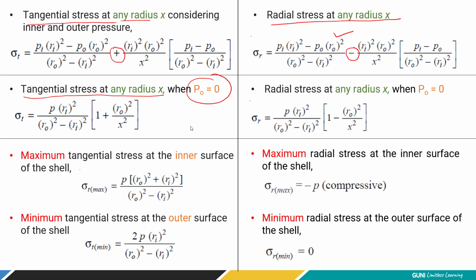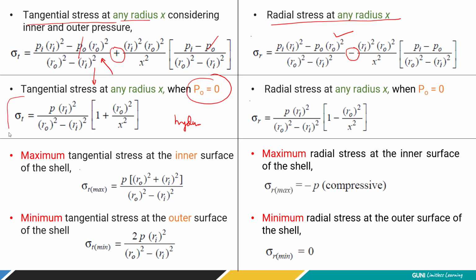That is the case of hydraulic cylinder, right? In hydraulic cylinder, we apply the force from the inside, not from the outside. Outside environment pressure is environment pressure, right? Even in gun barrel, outside pressure is also zero. So we are going to put Po in this equation equal to 0. So we are going to get these equations where Po is equal to 0, right? So that term cancels out and we have the simplification of the same equations, right?